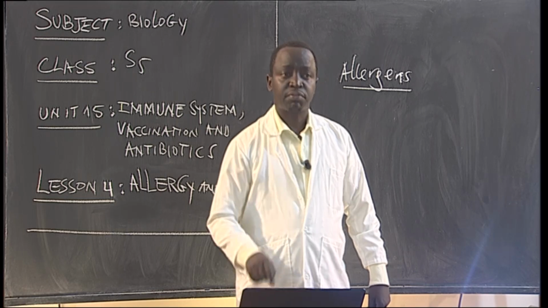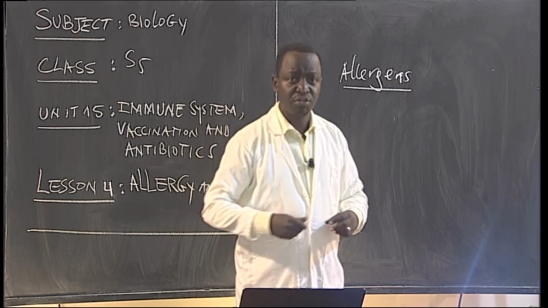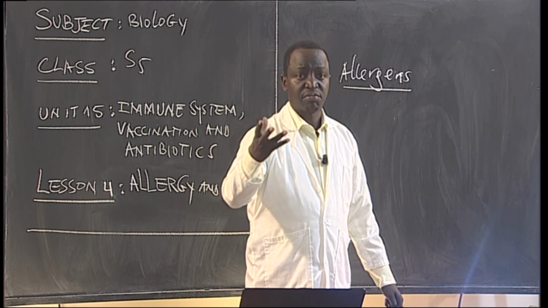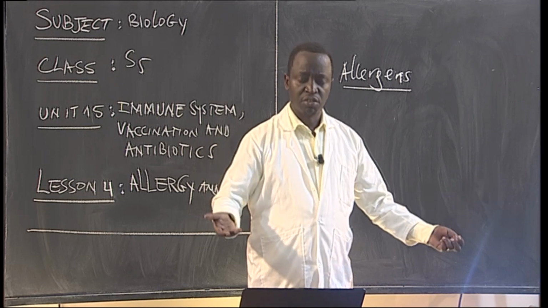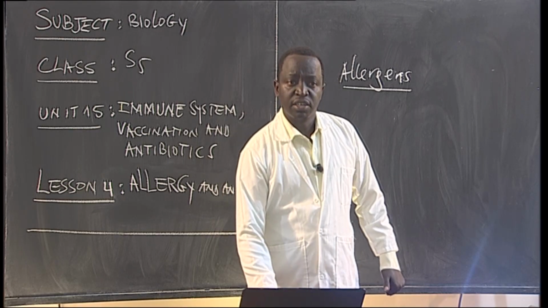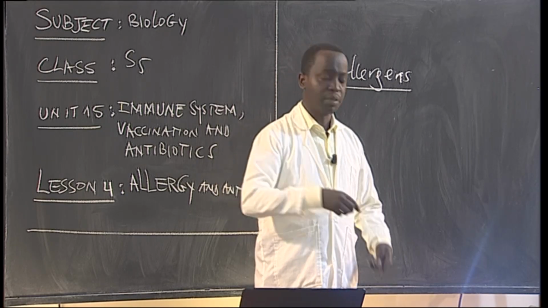Are you together? So let's start on class number 1, which is IgE mediated or type 1 hypersensitivity. Once someone is exposed to the allergens, either you get that food, or the fur from the animals, or the dust when you are moving on the way, what's going to happen? This leads to the formation of what? Of antibody E, immunoglobulin E.